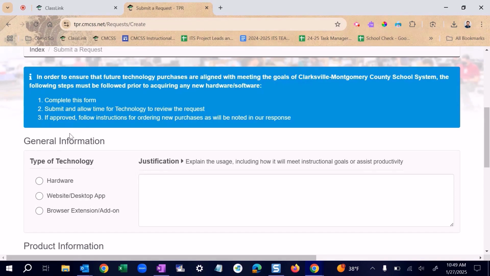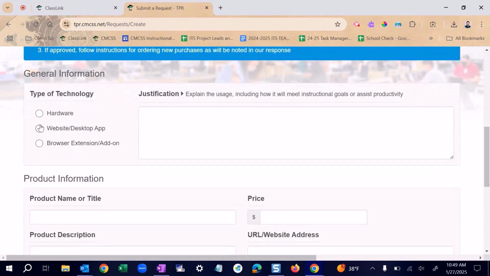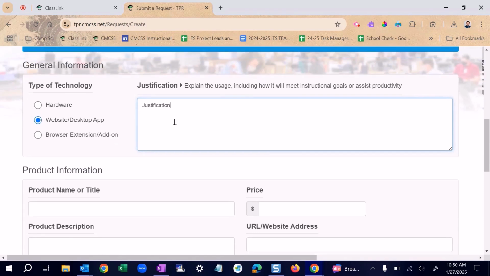After you've submitted, you need to allow time for technology to review the request, and if it is approved, follow the instructions for ordering new purchases, and that will be noted in the response. So I'm going to go ahead and type in an example. I'm going to select website. I'm going to type in my justification here. Remember, it's important to explain your usage, including how it's going to meet instructional goals or assist productivity. The more clear details that you put right here in justification, more likely it could be approved as long as it is following all the laws that I mentioned earlier.